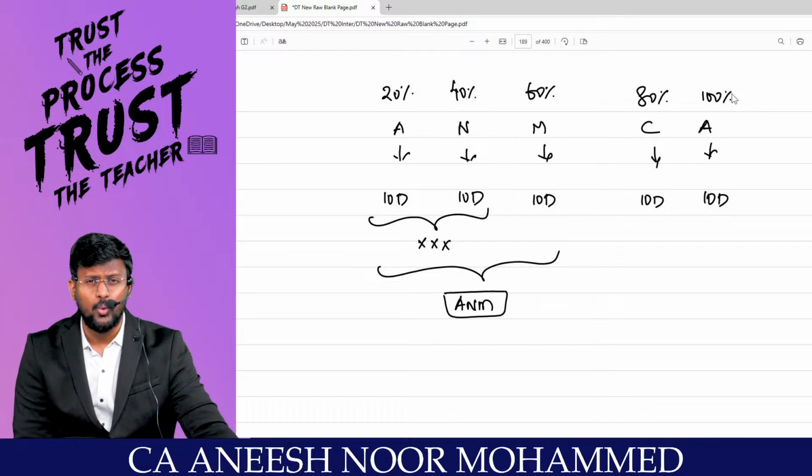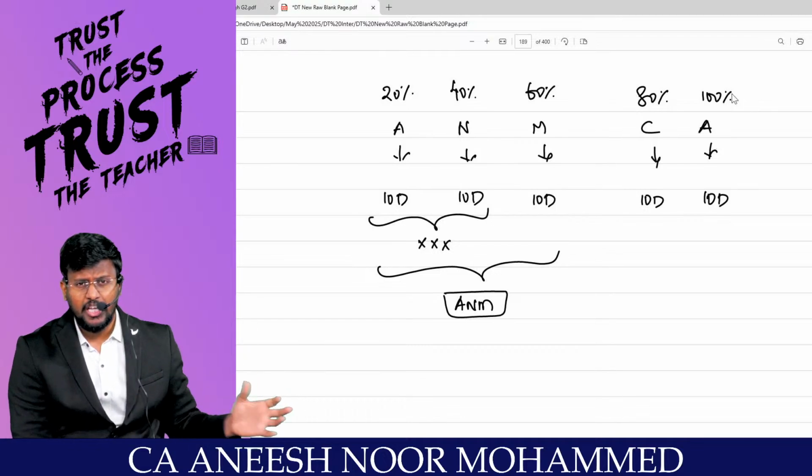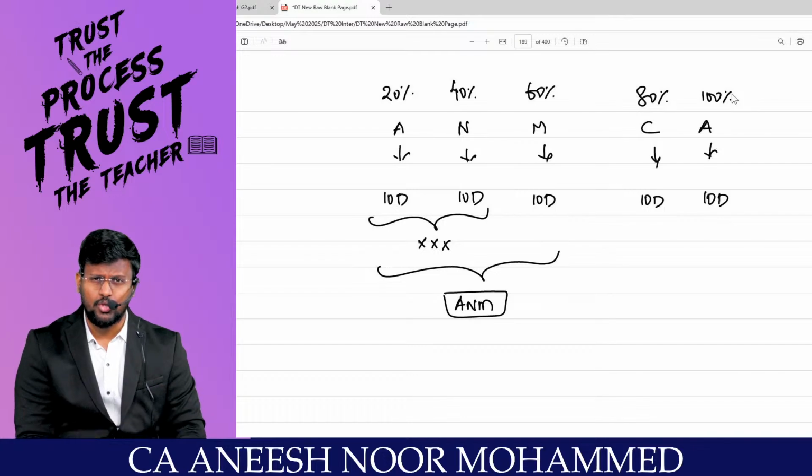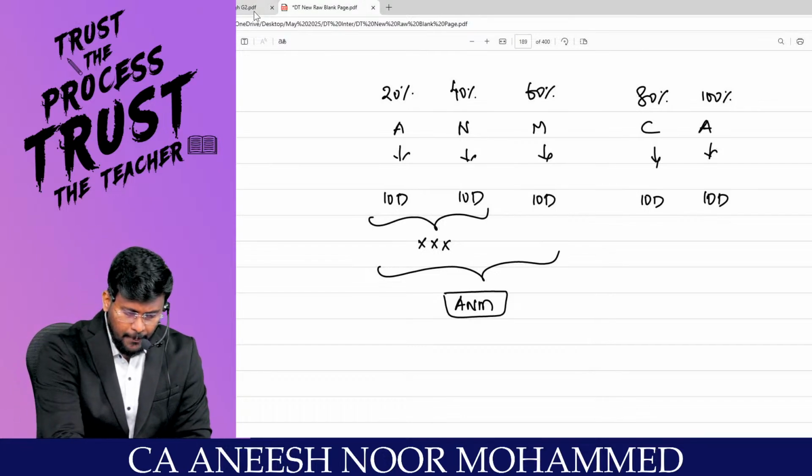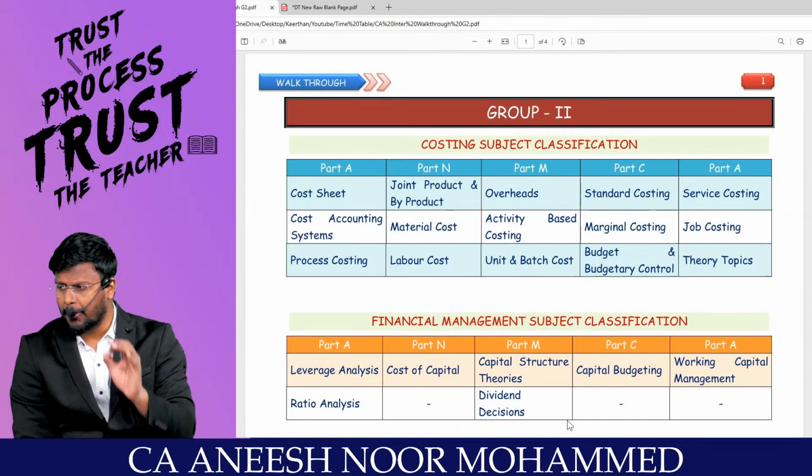If you simply do one chapter for 2 months and after that you feel, oh my God, my time has gone, it will take one more attempt. So, this is the plan for group number 2.